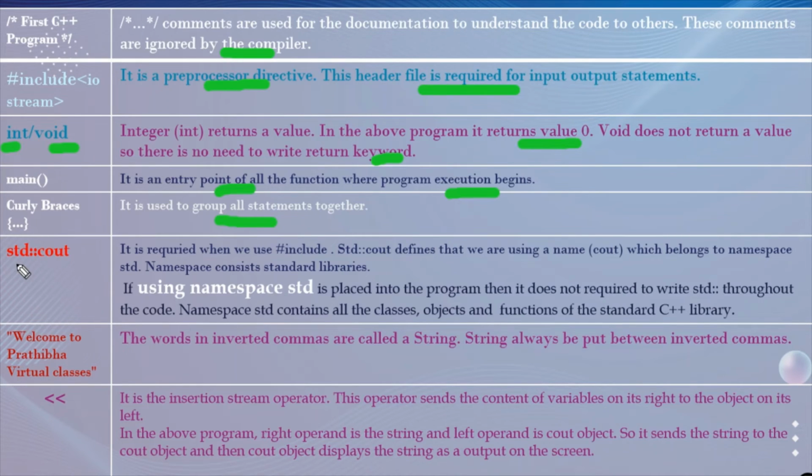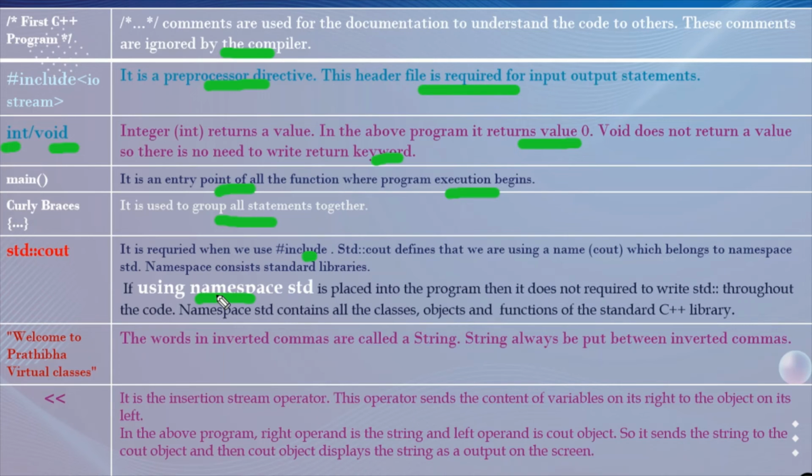And this is the std::cout. Okay, it is required when we use the hash include. And std::cout defines that we are using a name cout which belongs to namespace std, and namespace consists of the standard library. If we use the using namespace std after the preprocessor directive before the main, then there is no need to use the std before the input output statements.